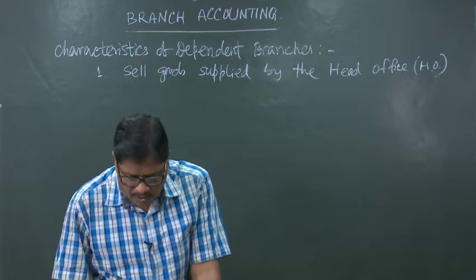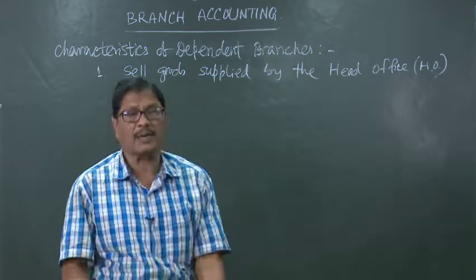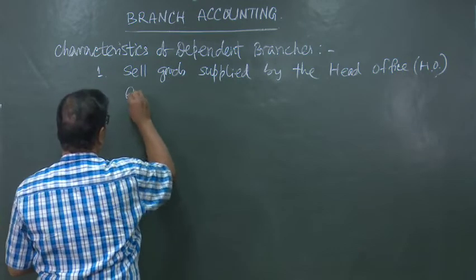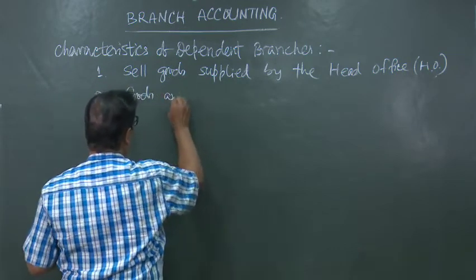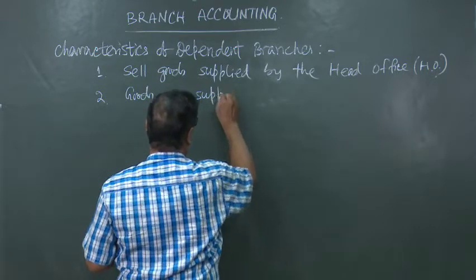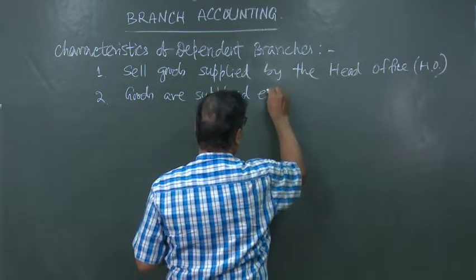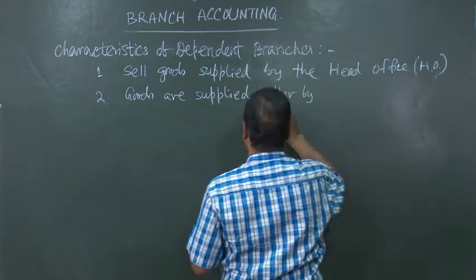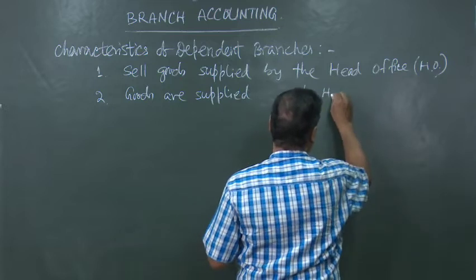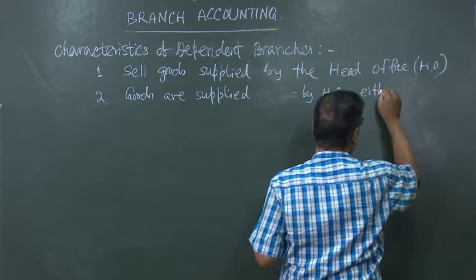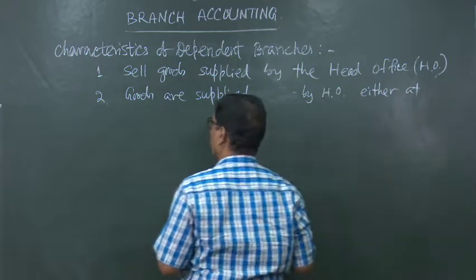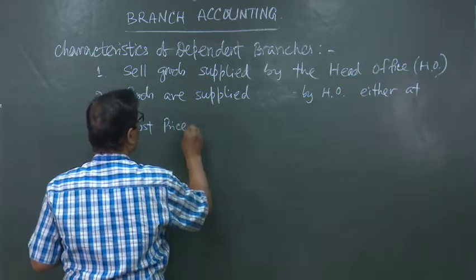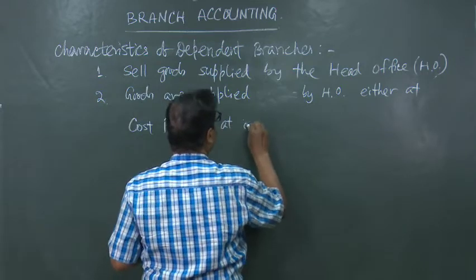Secondly, goods are supplied by the head office either at cost price or at invoice price.